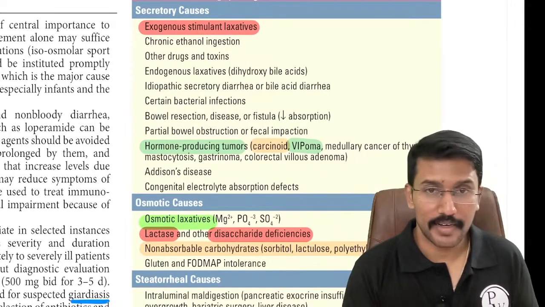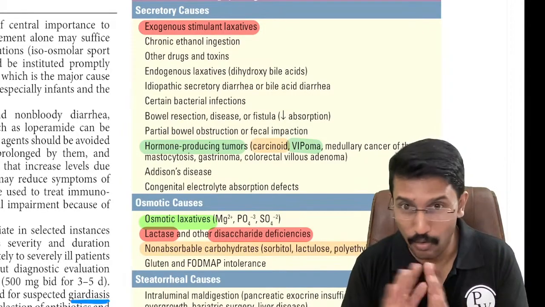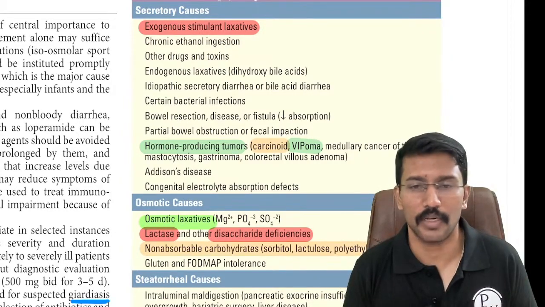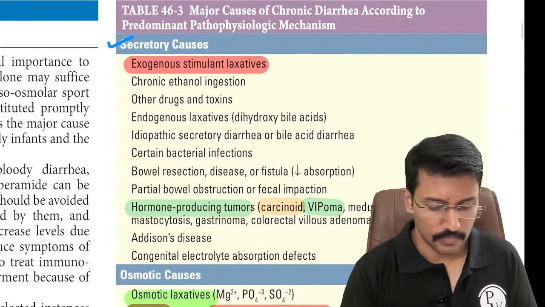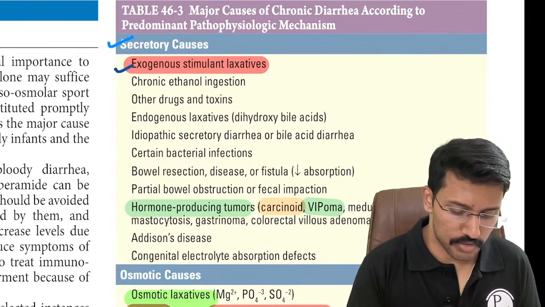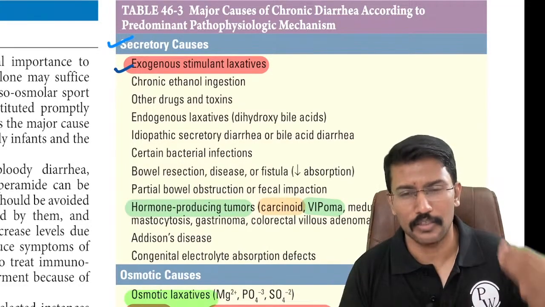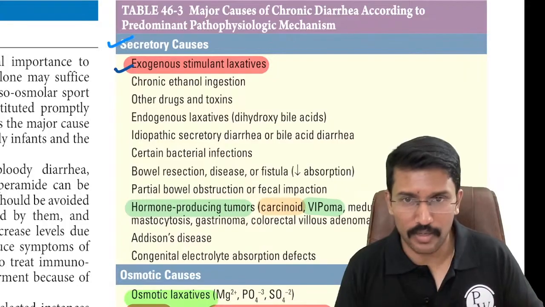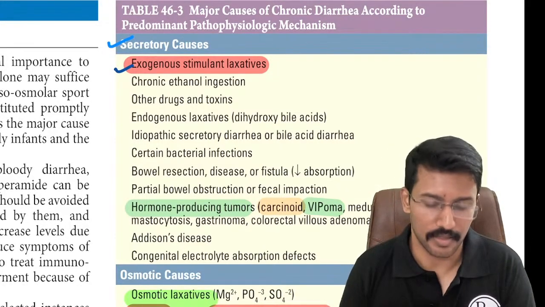And I have highlighted the key causes that I want all of you to remember. The whole table of Harrison need not be memorized, so don't waste your time there, but the important ones I have highlighted. So when it comes to secretory causes, administration of exogenous stimulant laxatives. Laxatives are of different types, right? Stimulant laxatives, osmotic laxatives. So when you administer stimulant laxatives, that can cause secretory diarrhea.